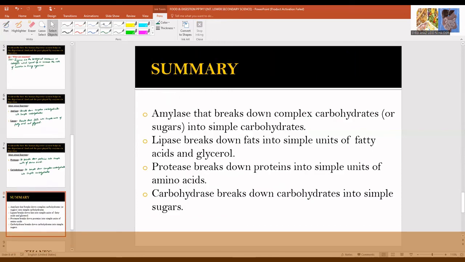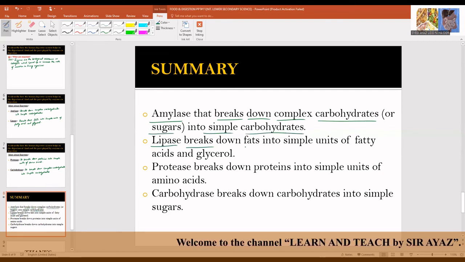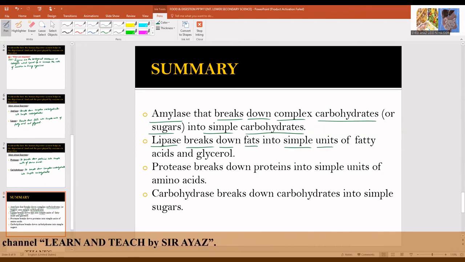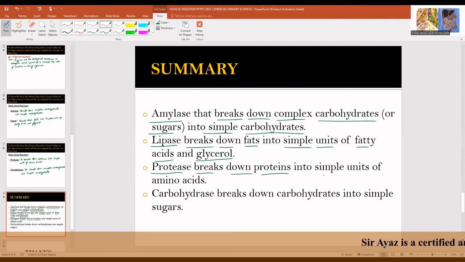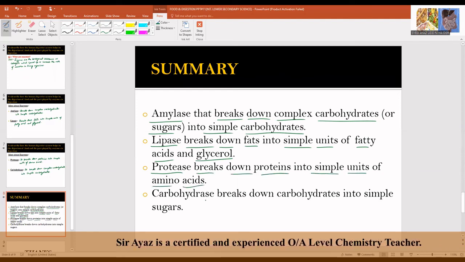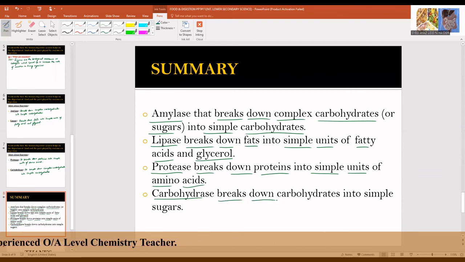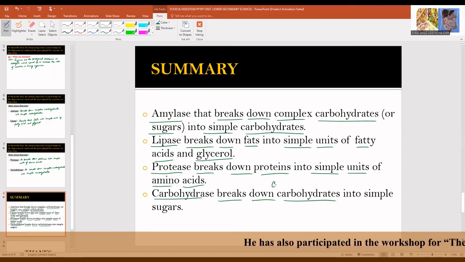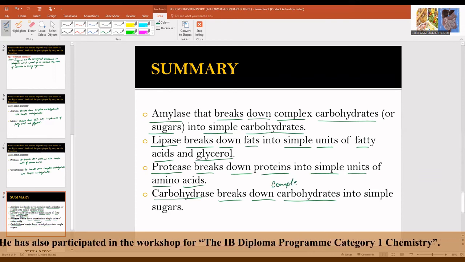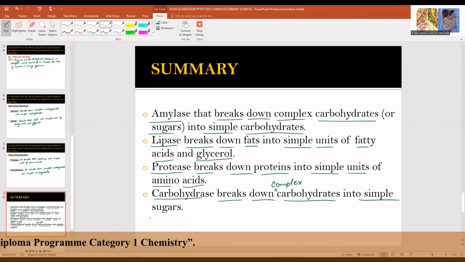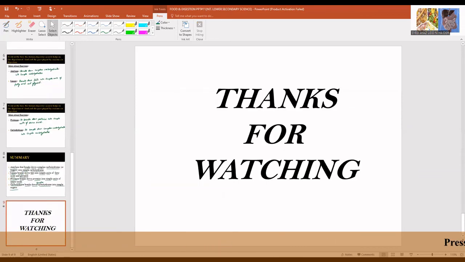Here's a summary of this lesson. Amylase breaks down complex carbohydrates or sugars into simple carbohydrates. Lipase breaks down fats into simple units of fatty acids and glycerol. Protease breaks down proteins into simple units of amino acids. Carbohydrase breaks down complex carbohydrates into simple sugars.